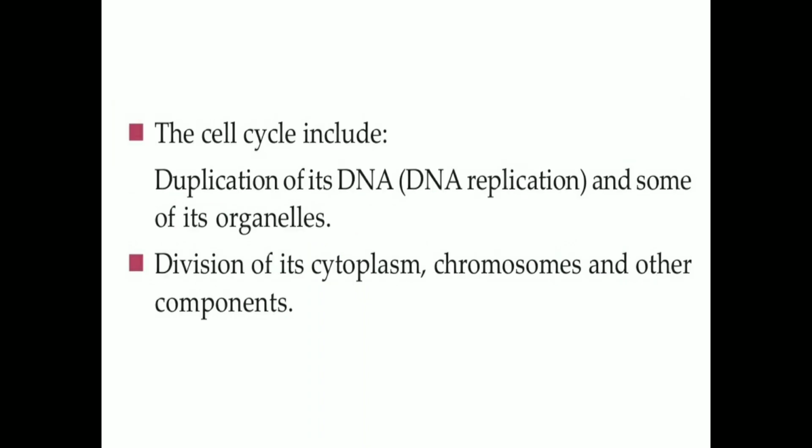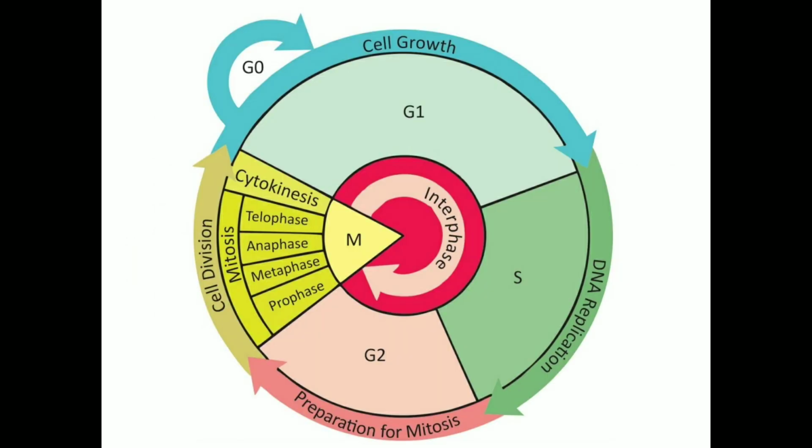The cell cycle includes duplication of its DNA, which is called DNA replication, and there will be division of its organelles, and further there will be division of its cytoplasm, chromosomes and other components, whereby a single cell will be divided into two daughter cells which are identical to each other.